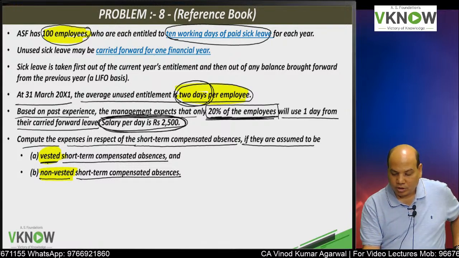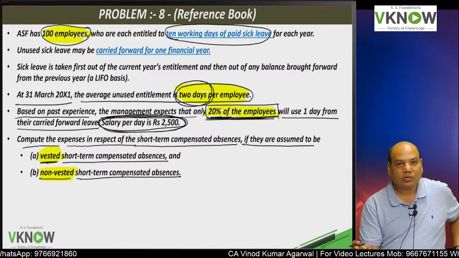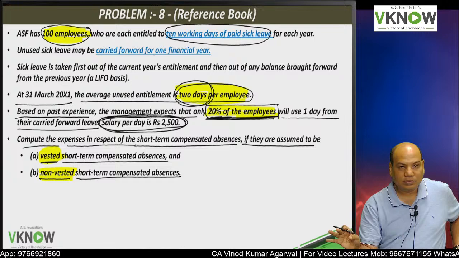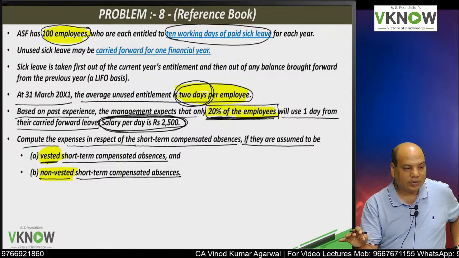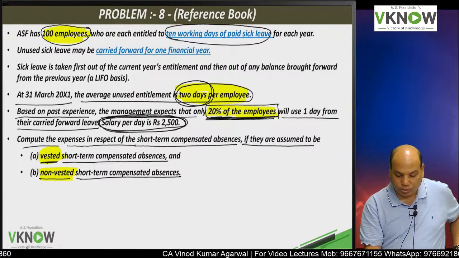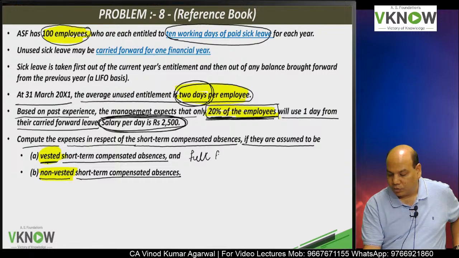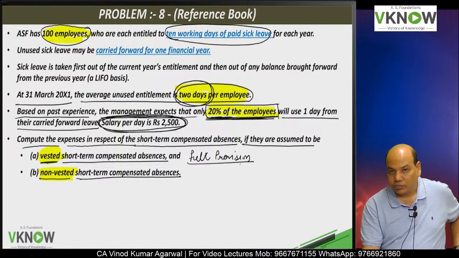Now they have said 20% of the employees will use 1 day. So they will get leave, and those who don't take the leave will get paid. So we'll have to make full provision for all the employees.